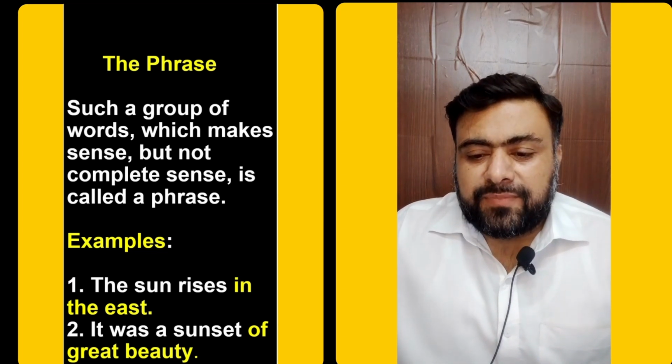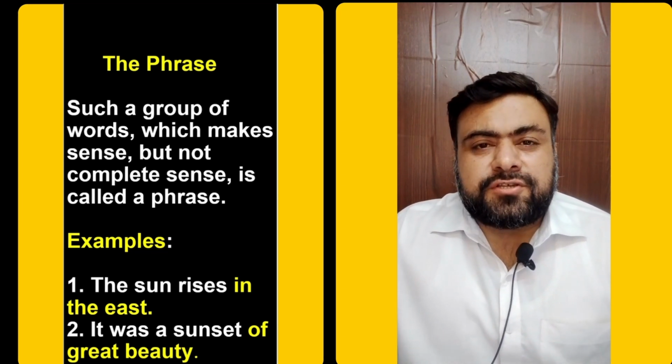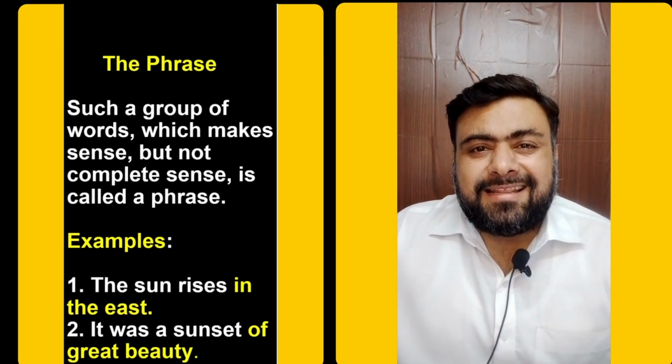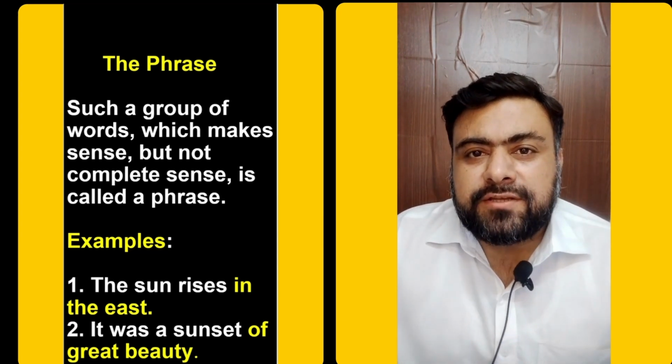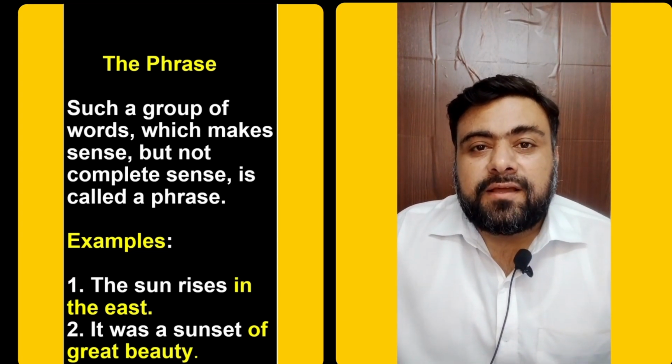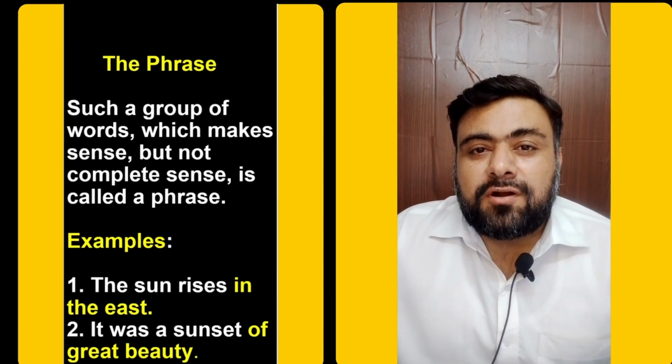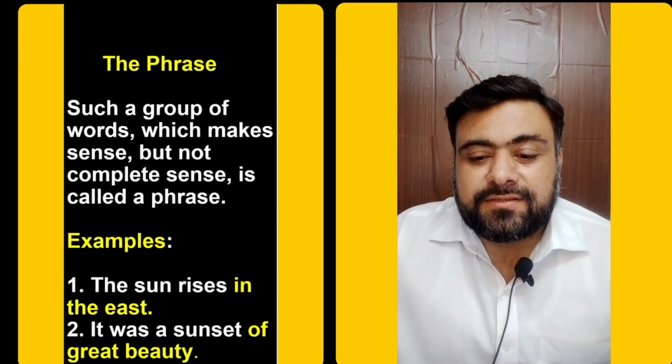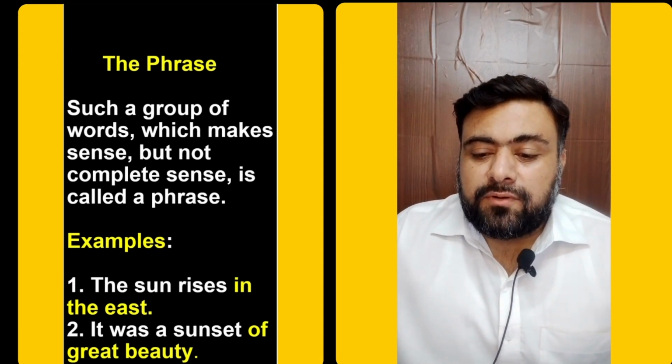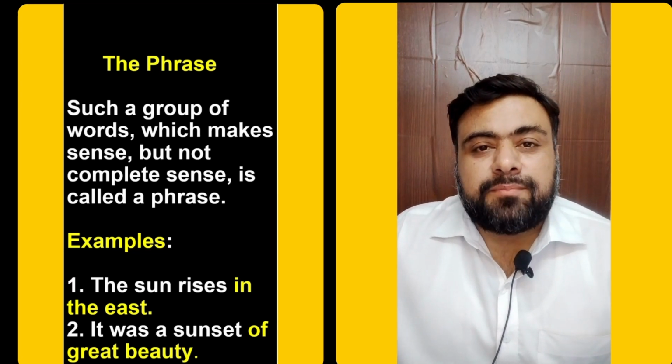For example, the sun rises in the east. In this sentence, in the east is a group of words and it's a phrase, but it does not give a complete message. It does not make complete sense. Example number 2, it was a sunset of great beauty.